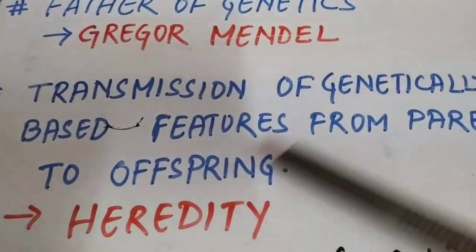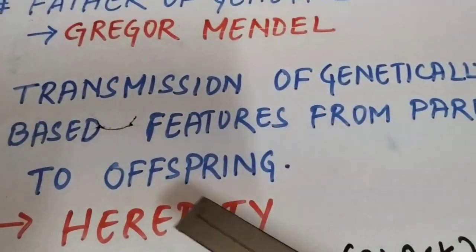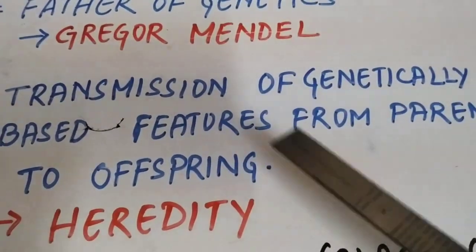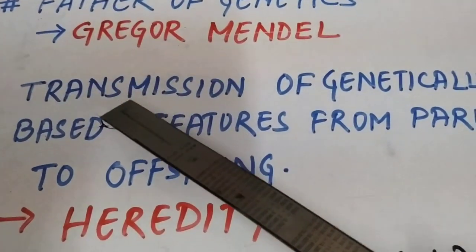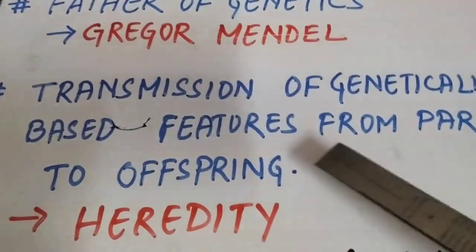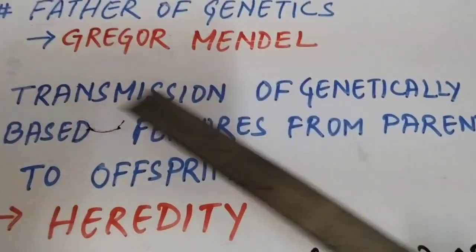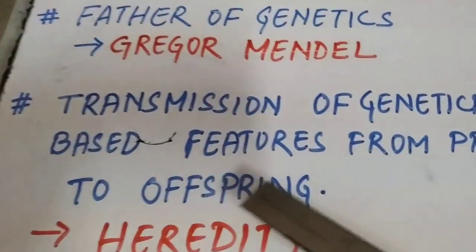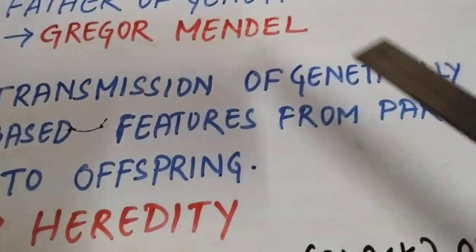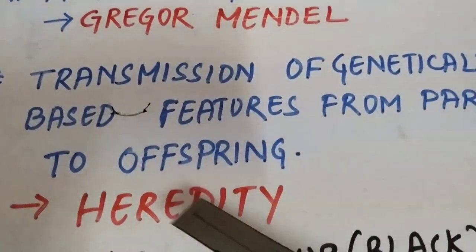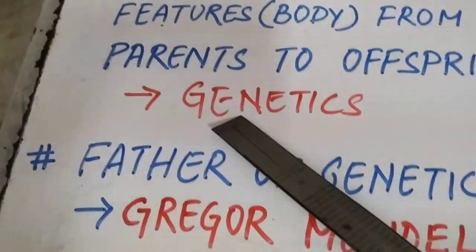Transfer of characters from parents to offsprings is called heredity. The branch of biology that deals with the study of transfer of characters from parents to offspring is called genetics. But you should not write this in a normal way, since it is a definition, so you should write it in this way only. Transmission means transfer. Just for your better understanding, I am making it into simple language. Otherwise, for the definition, you should properly follow these sentences: transmission of genetically based features from parents to offspring. This transfer of genes from parent to offspring, to child, to son or daughter, is called heredity. The science or the study of transfer of genes from parent to offspring is called genetics. I hope you all are clear.